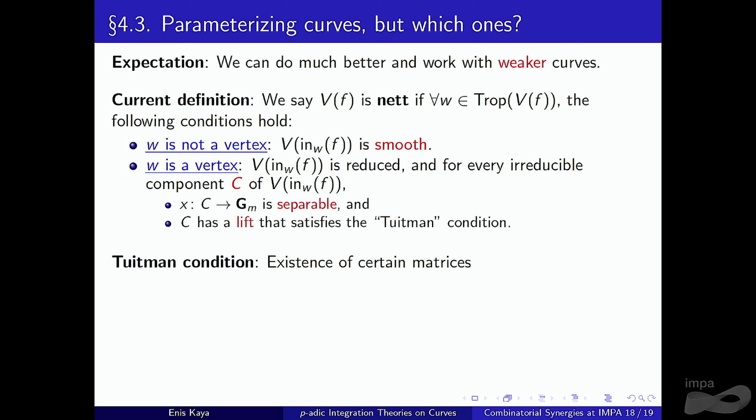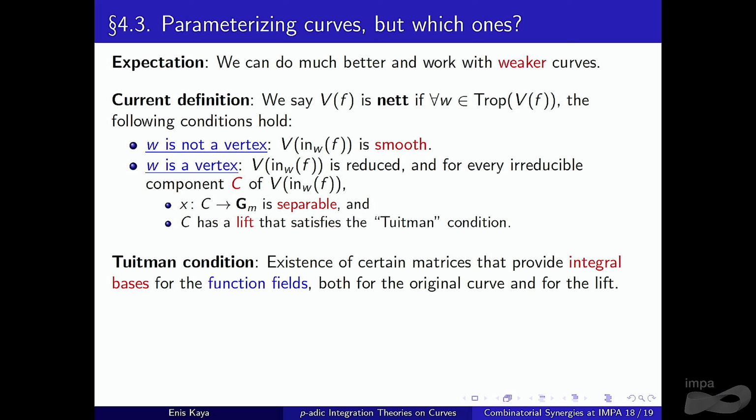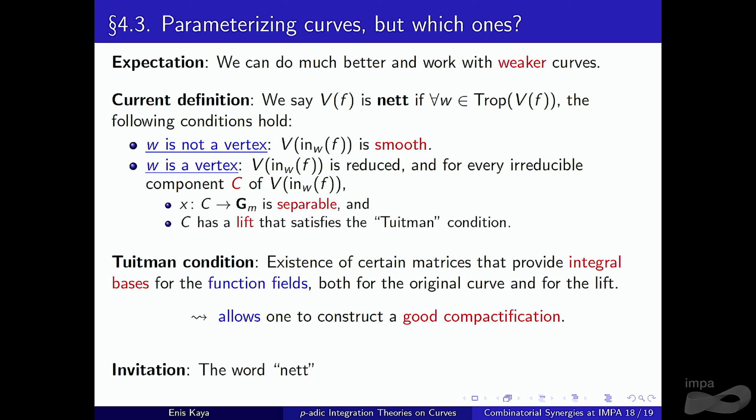It's all about the existence of certain matrices that provide integral bases for the function fields, both for the original curve and for the lift. The main idea was to give an algorithm to compute zeta functions. Okay? And I mean, if you use that data, you can just construct a good compactification, as in the definition of schönness. Yeah? So I think this can be weakened a little bit, but anyway.